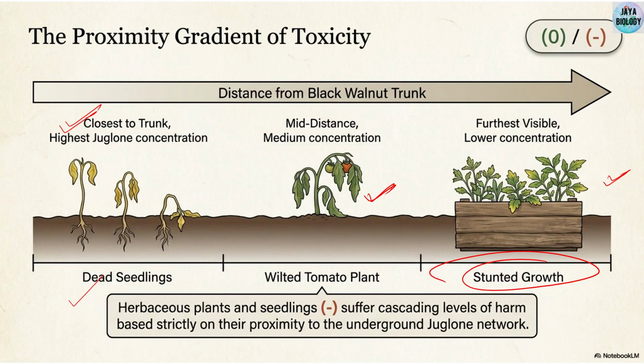As the distance increases, the concentration of Juglone decreases, so the harmful effect becomes less. The tree is not trying to kill the nearby plants, it is simply releasing its chemical. So the walnut tree releasing this chemical has neither profit nor loss, but the nearby plants are at a loss.